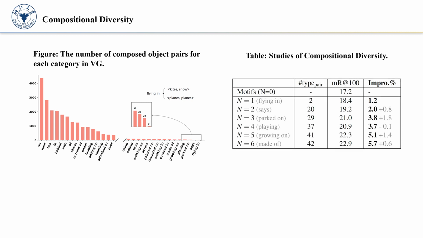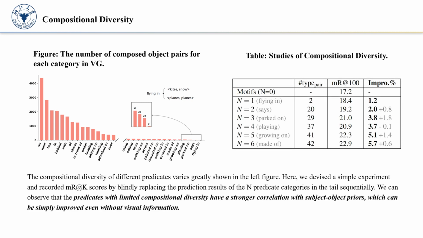Here, we devised a simple experiment based on the Motifs model. For the last n tail predicate categories in the left figure, we find all their possible composable subject-object pairs in the training dataset. Then for each composable subject-object pair of predicate category C, we replace their predictions with the predicate C at test. From the table, we can find that the results on mean recall continuously improve with the increase of n. We can observe that the predicates with limited compositional diversity have a stronger correlation with subject-object priors, which can be simply improved even without visual information.